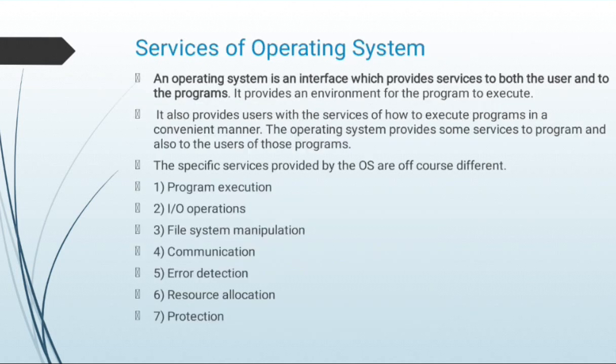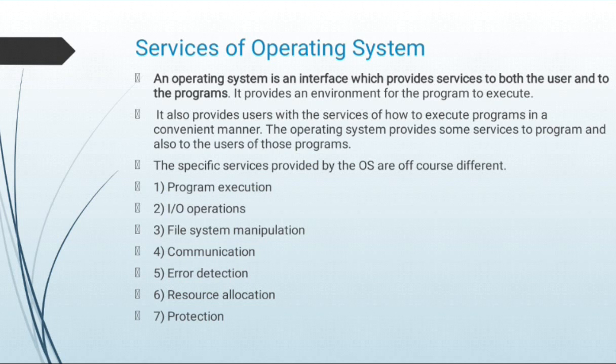Next one, different types of services provided by the operating system. An operating system is an interface which provides services to both the user and the program. It provides an environment for programs to be executed. It also provides the user with services to execute programs in a convenient manner.